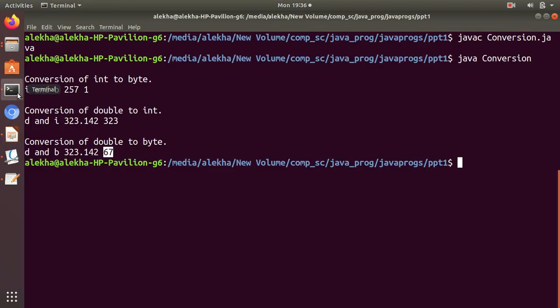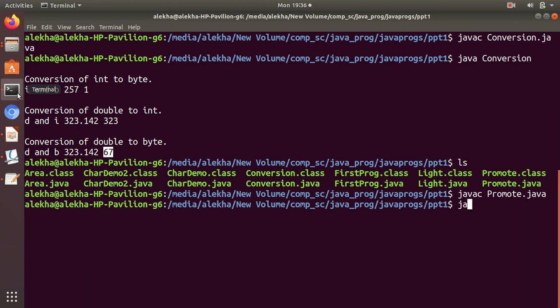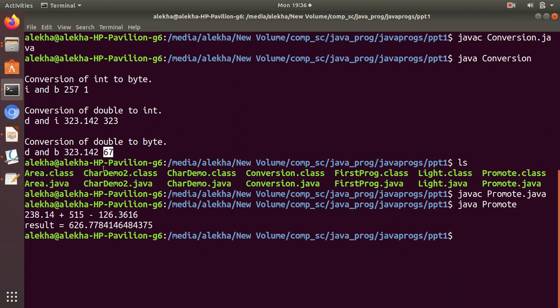We have that program with us, promote. Let me compile the file promote to see the demonstration. This is the output of the sub-expression. 238.14 is integer because the sub-expression is integer.